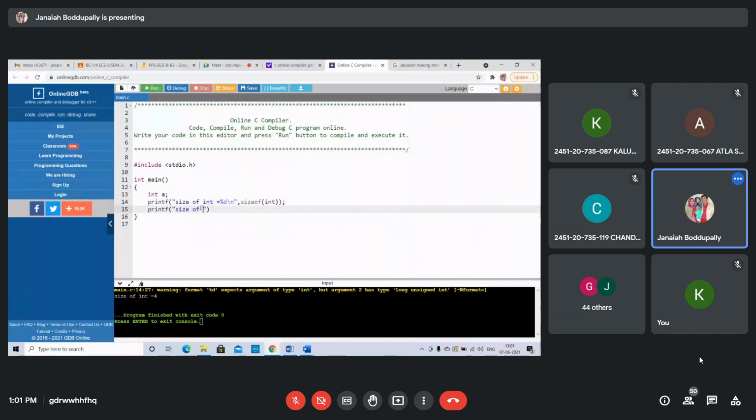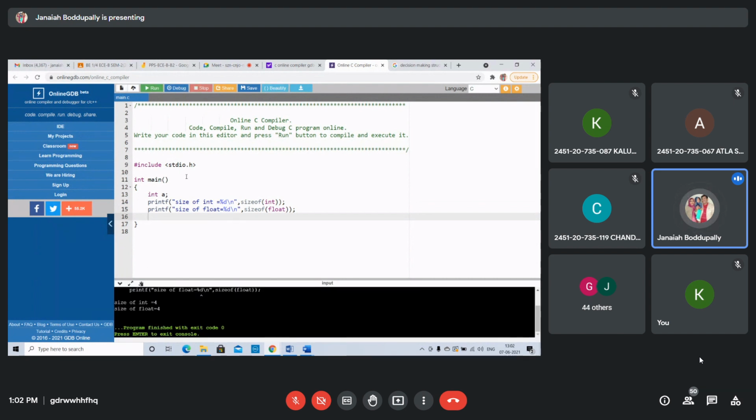Size of float value. Actually, float gives 4 bytes, but sometimes the compiler gives an error. It depends on the compiler. Percentile d backslash n. Size of float value, float means real values. We will check this.